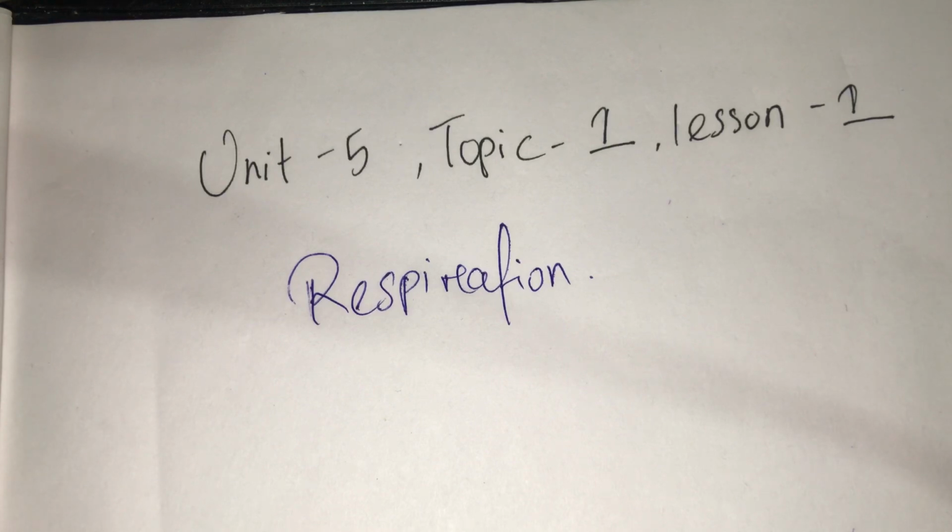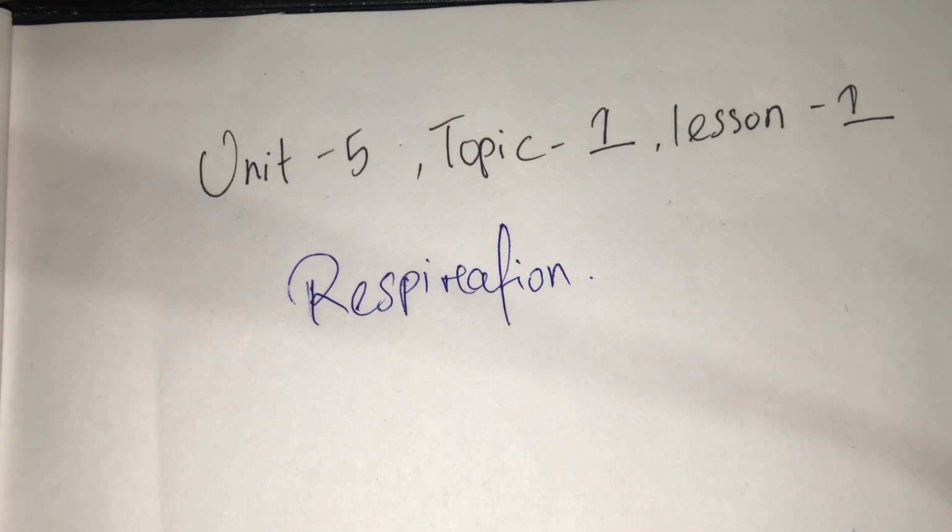What is the difference between aerobic and anaerobic respiration? It's basically the presence and absence of oxygen. In aerobic respiration, the presence of oxygen is required, whereas in anaerobic respiration, oxygen is not required.